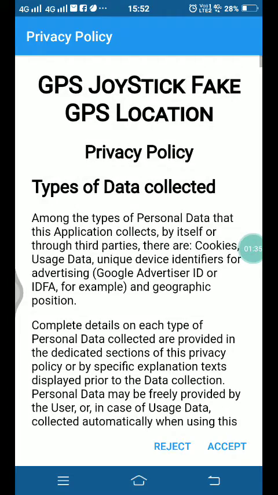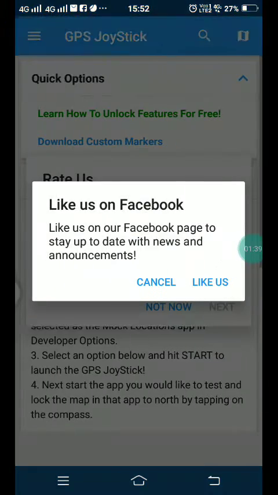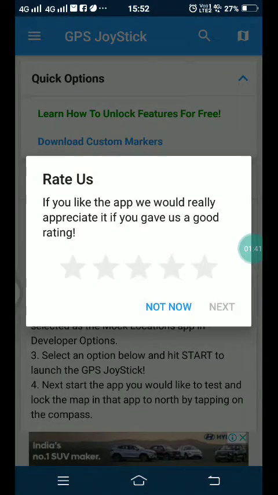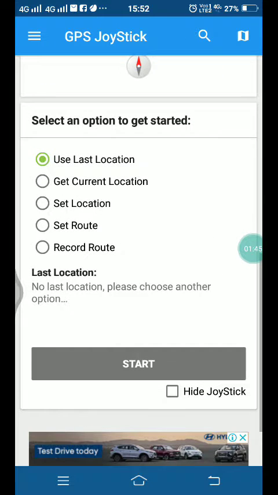A privacy policy will come. I put accept, cancel, not now. But now you can see here that the start is not coming for the joystick. For that, you should go to your settings.